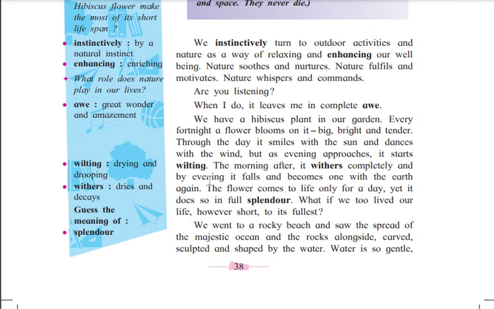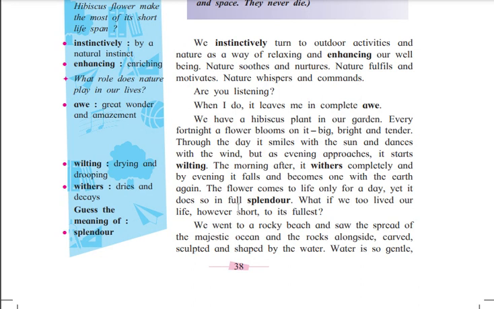So the writer is saying that throughout the day it was dancing with the wind, and when the evening comes, it is not dancing, it is wilting. Drying in the evening, and the next morning it withers. Next morning it dries and decays, like a complete downfall, and by the evening it falls and becomes one with the earth again.